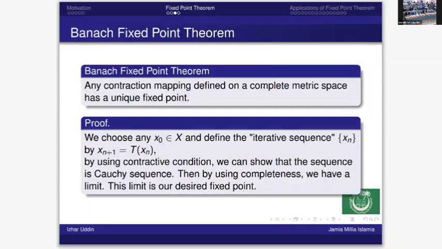And this is a very famous result due to the Polish mathematician Stefan Banach. Banach is a very exciting mathematician; a lot of theorems in functional analysis carry the name of Banach. This is a very interesting theorem, and one of the most applied theorems one can say. The statement is that any contraction mapping defined on a complete metric space has a unique fixed point. The idea of the proof is simply iteration.